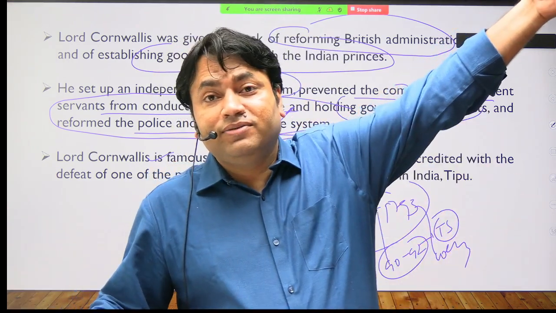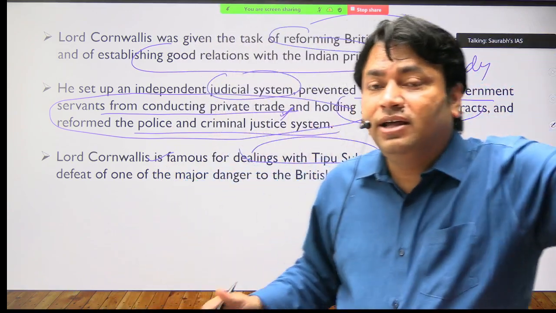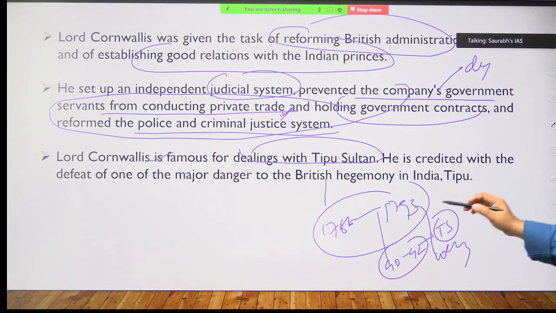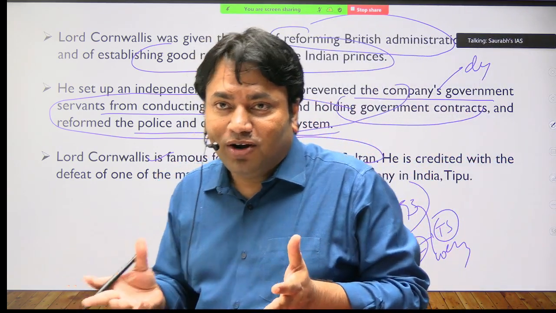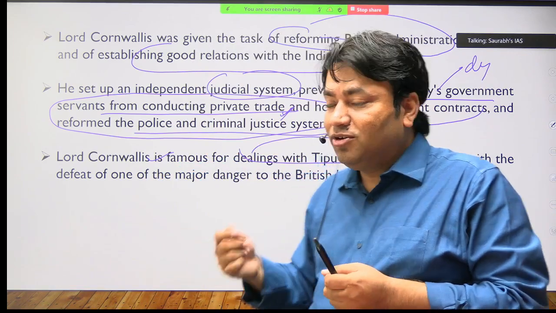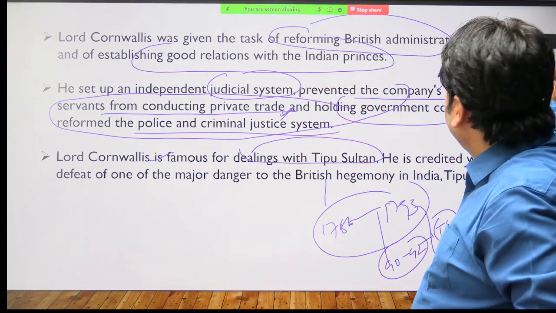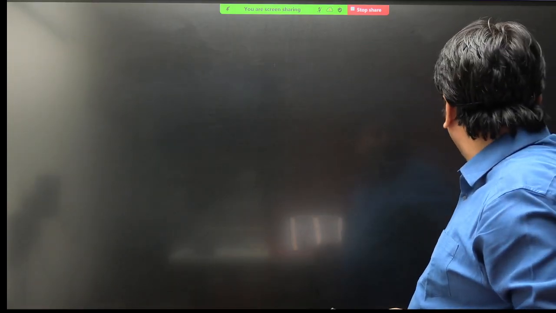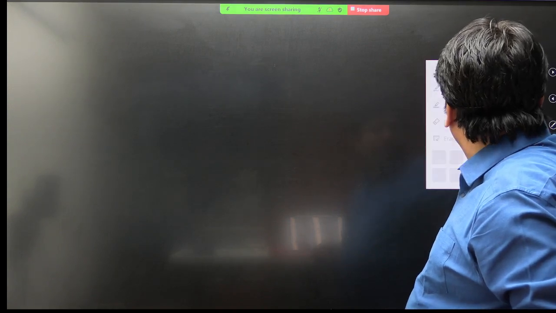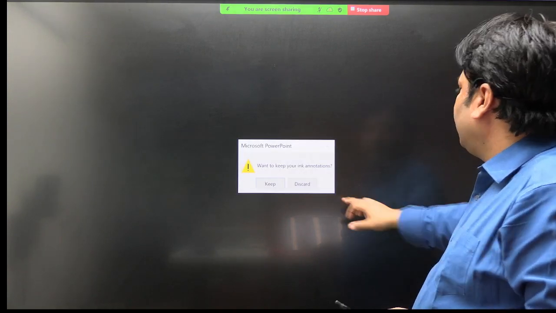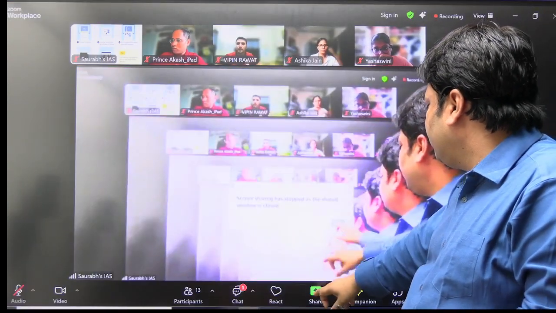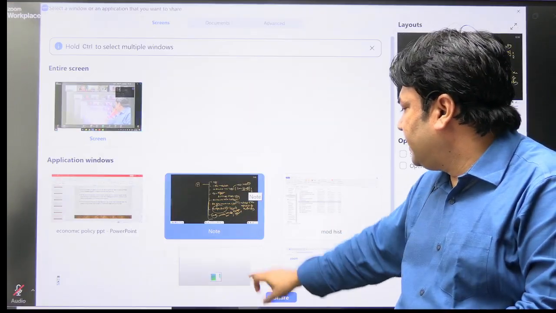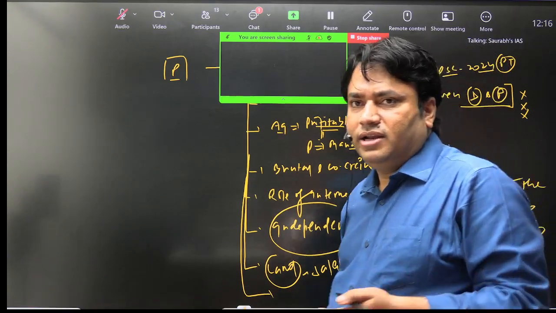And when was the final decisive war? 1799. By then Cornwallis had gone, but he weakened Tipu Sultan, it was Cornwallis who did that. So that is very important. Cornwallis led this third Anglo-Mysore War. Got it? These are some of the facts and information, added facts. So you can relate and get some idea of how we can study this further by relating it.